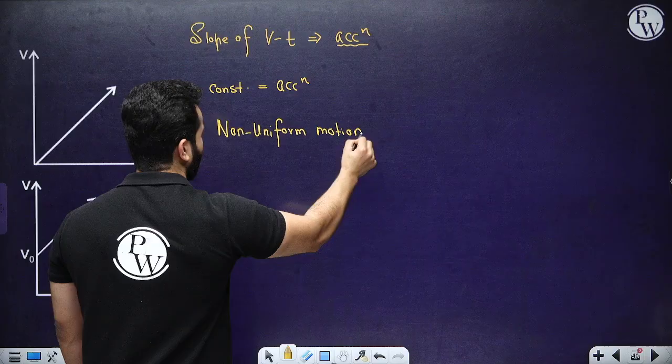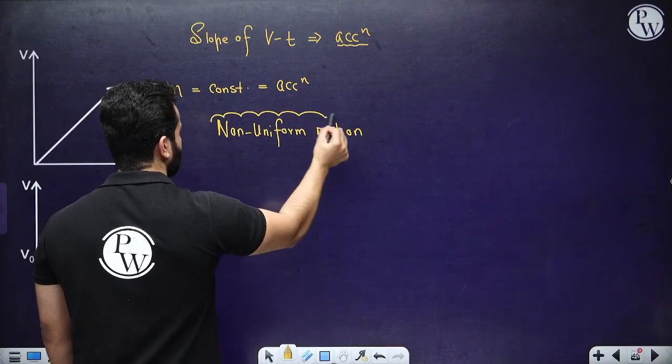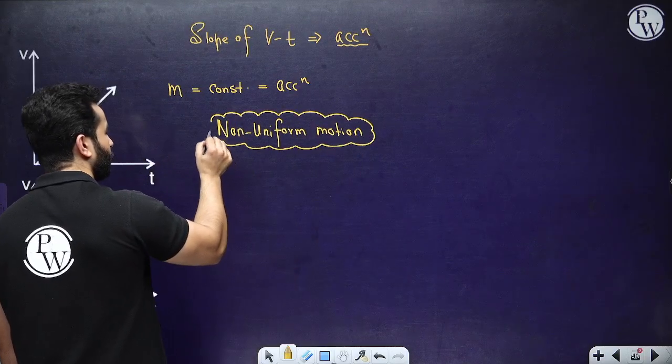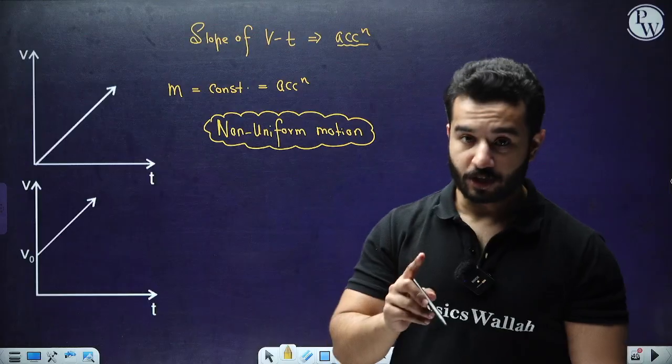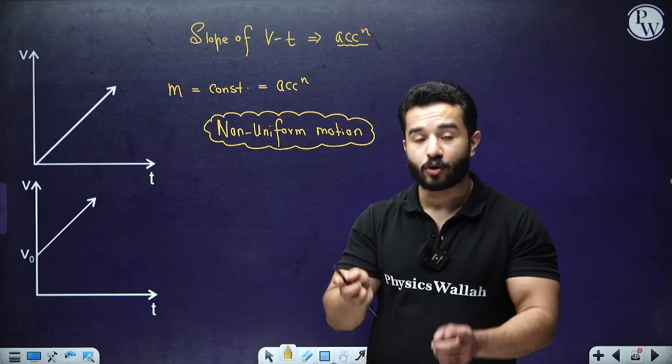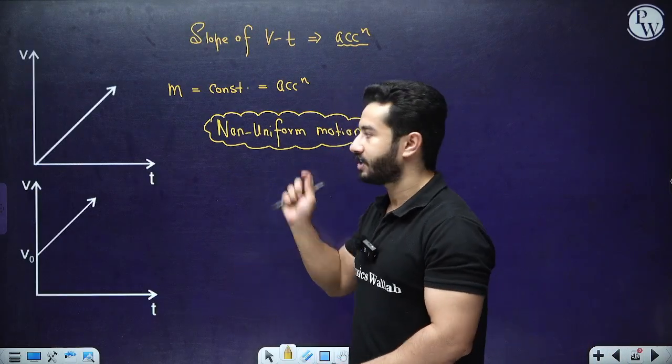Please let me know in the chat box if you have any problem with the words, although I am using them very carefully, and you must also listen to them very carefully. It is a non-uniform motion because velocity is changing, and it is a uniformly accelerated motion because acceleration is constant.